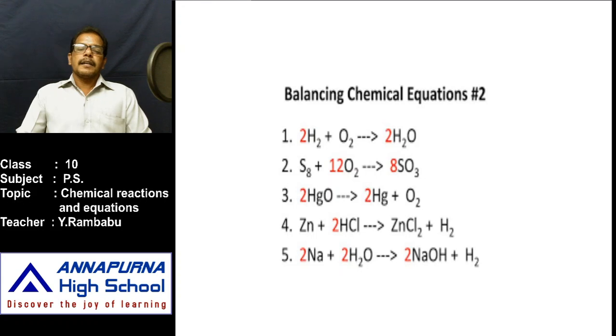In the same manner, try to balance these other equations also. Note down these equations in your notebook. Not only these, note down all the equations given in your textbook. In your textbook, equations are not directly given; chemical reactions are also given. First observe the reaction carefully and identify the reactants and products, and first write the chemical equation. How do you write the chemical equation? To write the chemical equation, first write the word equation with names, and in place of those names write the chemical formulas of the substances. After writing the chemical formulas, balance the chemical equation.